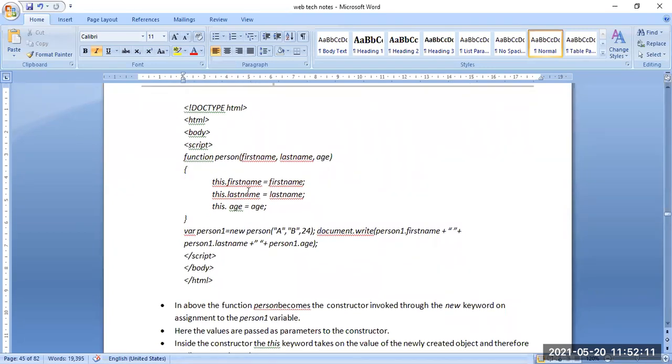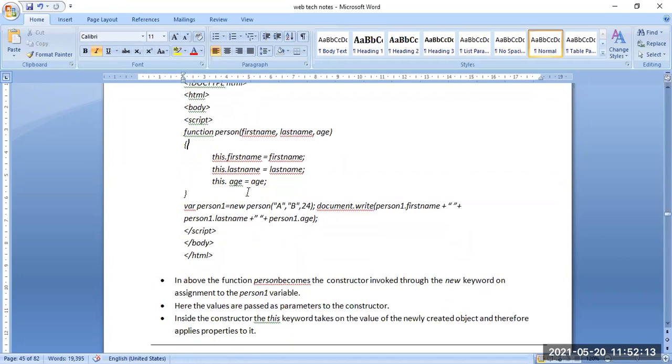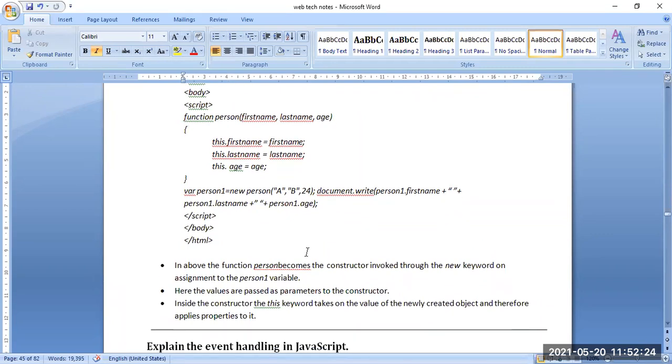So here the values are passed as parameters to the constructor. The parameters are first name, last name, and age. These parameters have been passed through the constructor, and inside this constructor, the this keyword takes on the values of the newly created object.